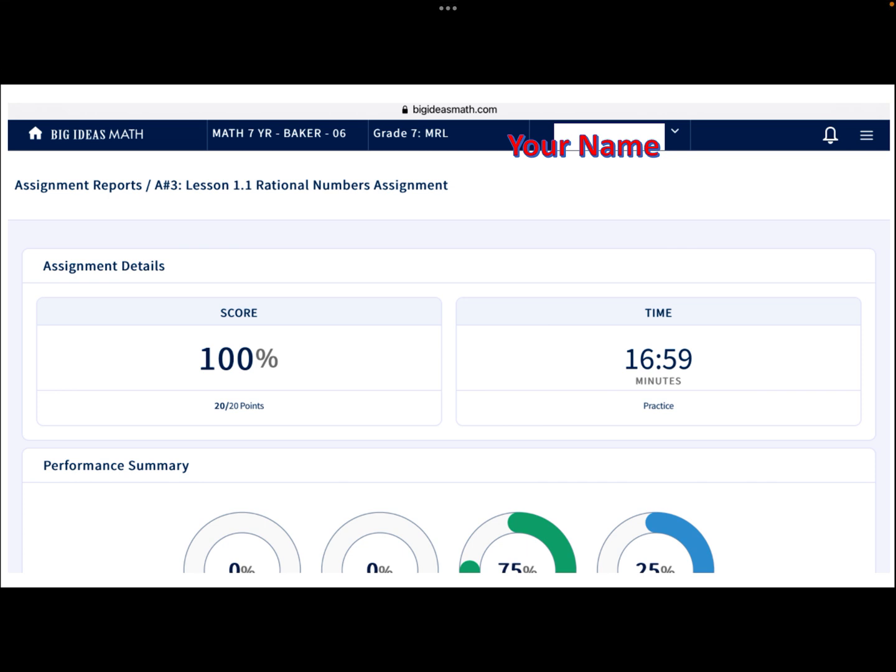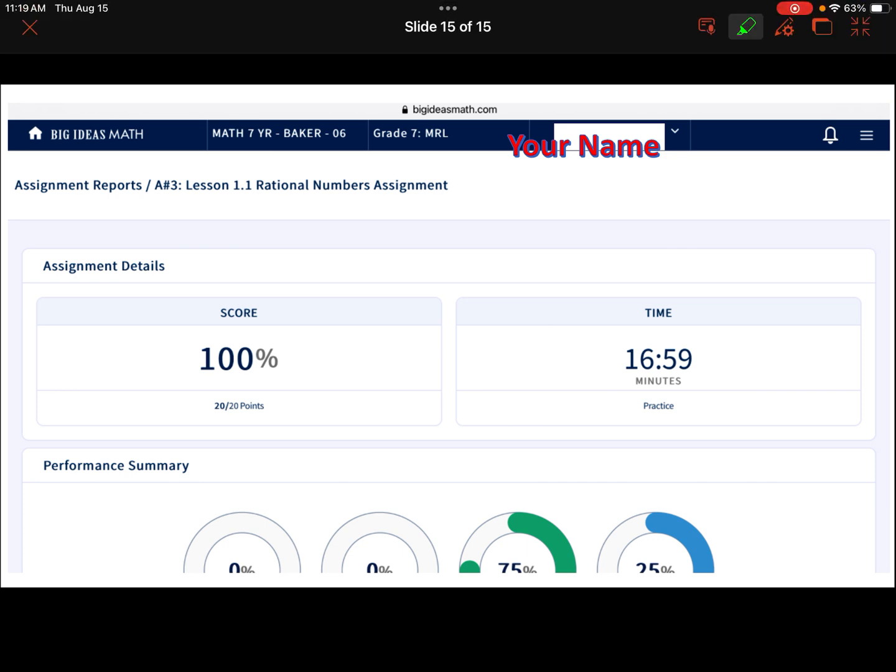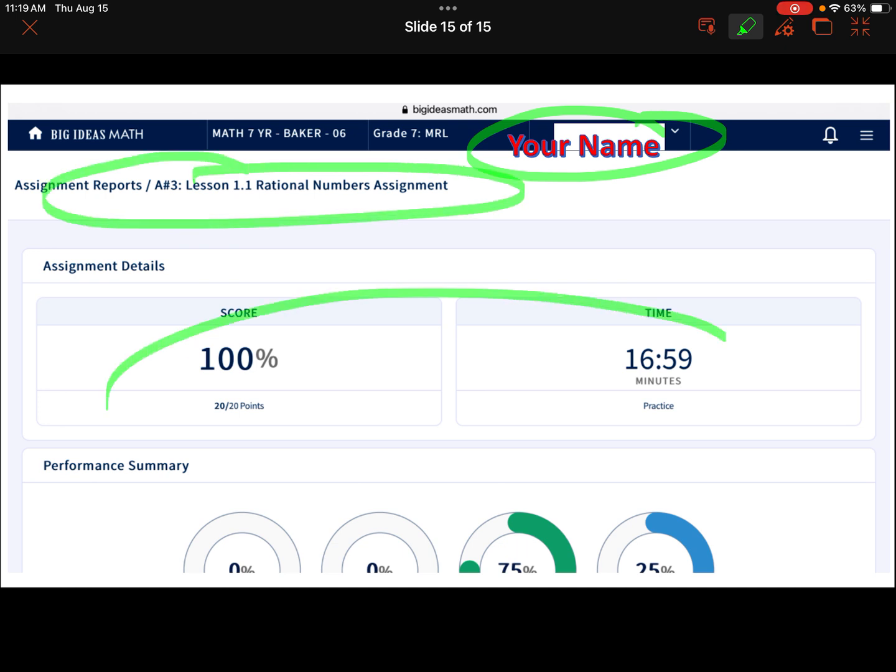Or some of you will see it this way. And once again, I would see your name here. I will see the title here, and then I get to see your score right here. So make sure your name's in it.